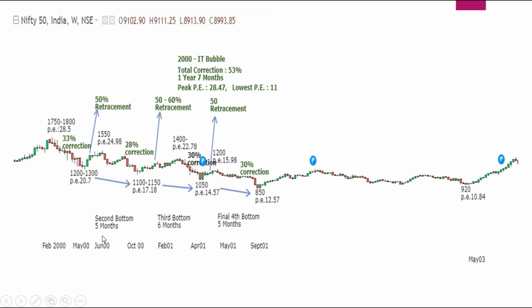And if you could see the retracements, after the first fall, the second bottom forms after 5 months in this case. Again, the third bottom forms after 6 months, and the fourth bottom forms after 5 months again. So this is a longer period correction that we have seen during the IT bubble.